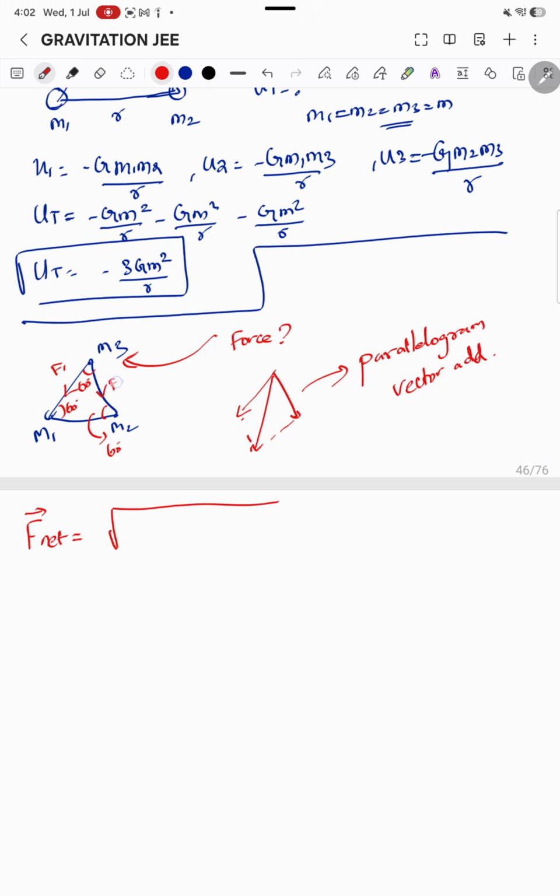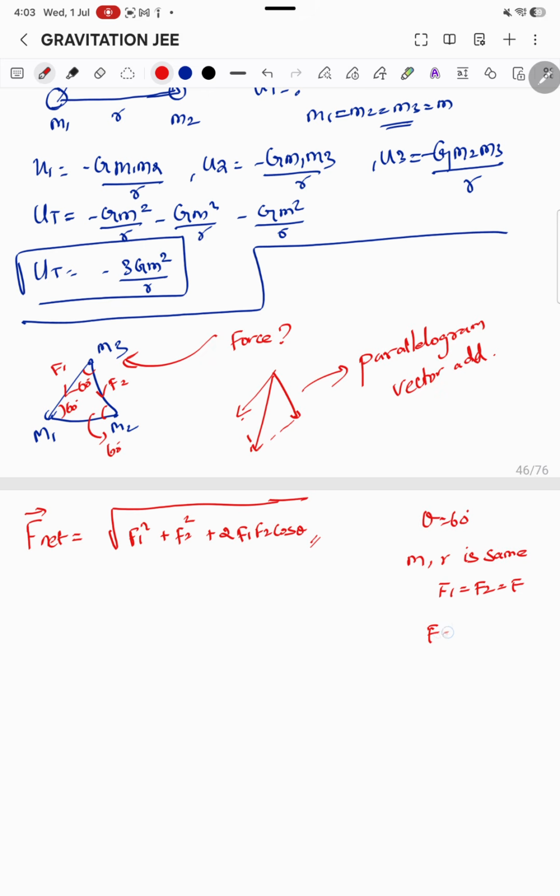So using that formula, the net force can be found. Let's call this F1 and this F2. The parallelogram law of vector addition gives me that the net force will be equal to the root of F1 square plus F2 square plus 2 F1 F2 cos theta. This is the parallelogram law. Theta is 60, I know it. And then F1 and F2 I have to find. We know that the masses are the same and the distances are also the same, so the force is also going to be the same. Let me call it just F. Now instead of F1 and F2 I can simply put F.